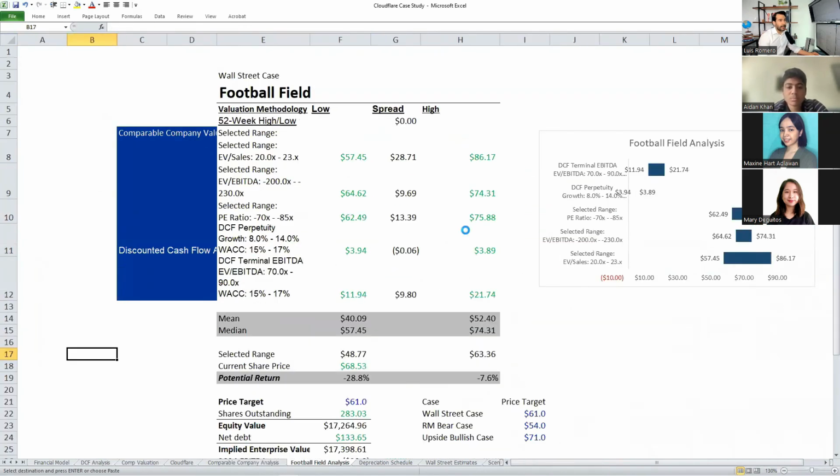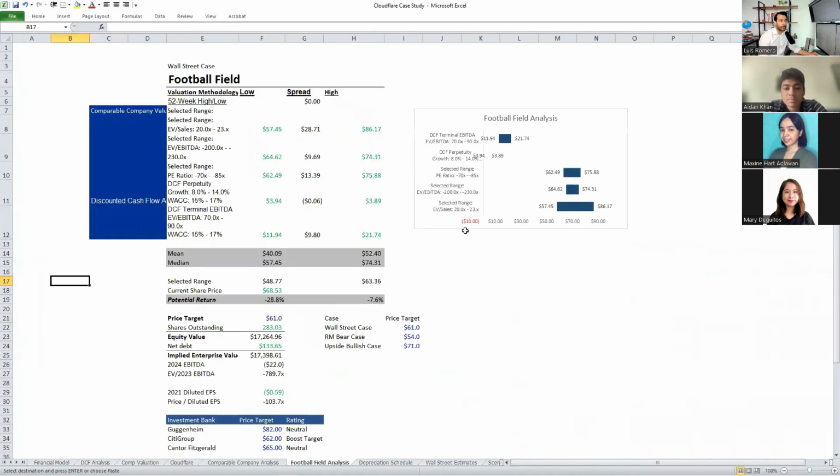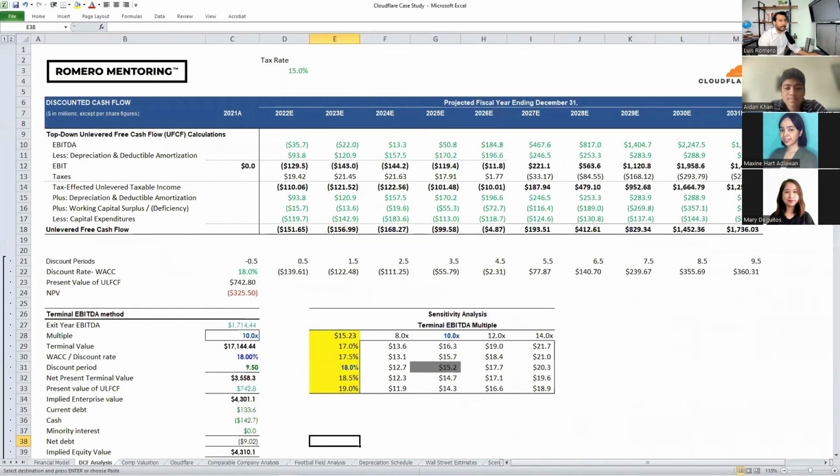And here's his entire valuation reference range, his football field. So these are the things that our students are starting to learn so that they can improve their professional financial literacy skill set. And this opens the door to exciting careers in finance and investing, able to make smart investing decisions that are responsible and grounded on the right information.